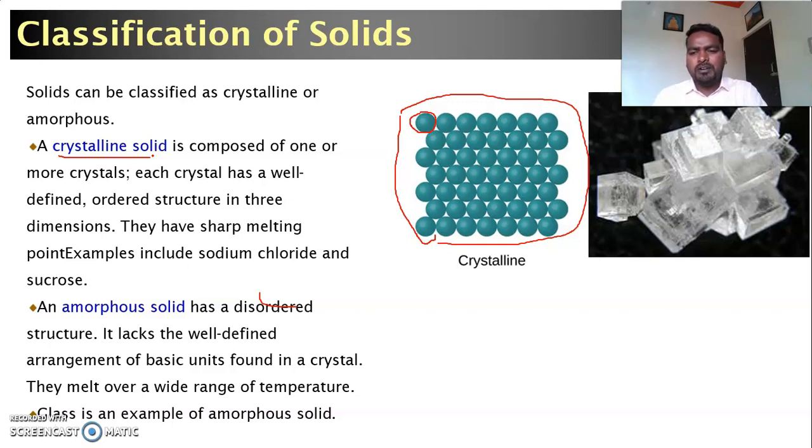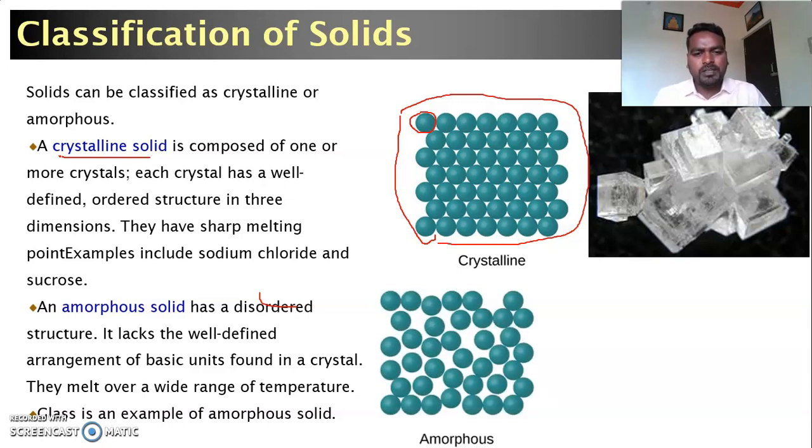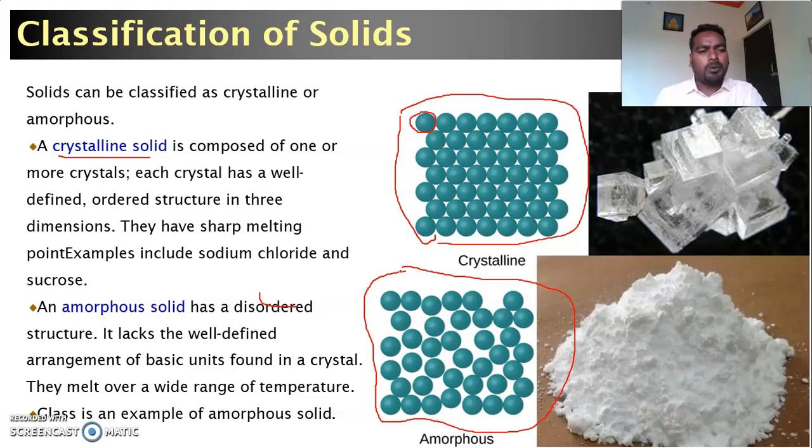The next one is amorphous solids. Just observe this figure. Here the atoms are not systematically arranged as in crystalline solids. As a result, they do not get a proper geometry, and instead they exist as a powder. The best examples of amorphous solids are carbonate salts, for example calcium carbonate and magnesium carbonate. Glass is another example of an amorphous solid.